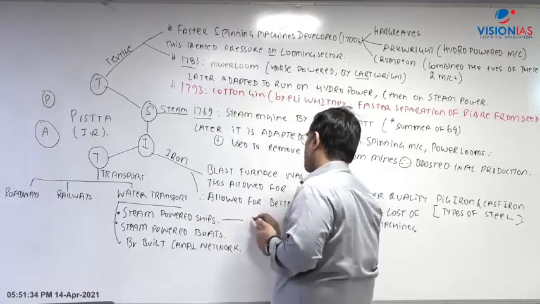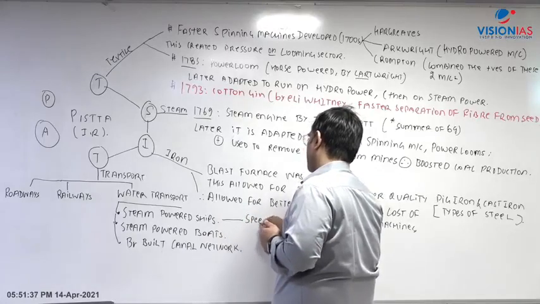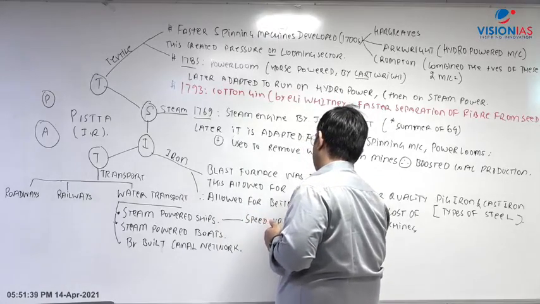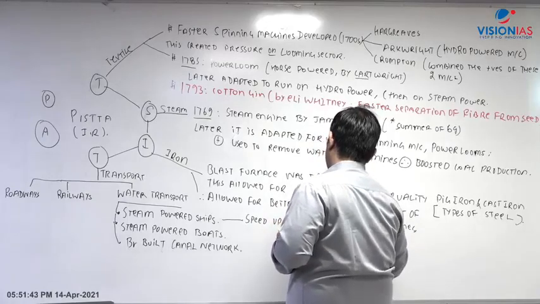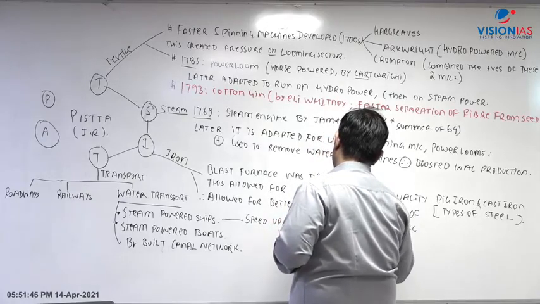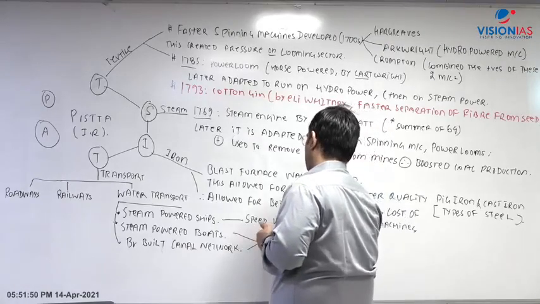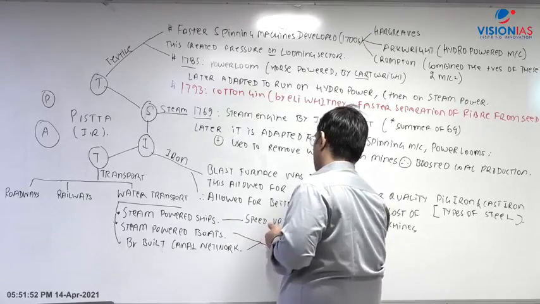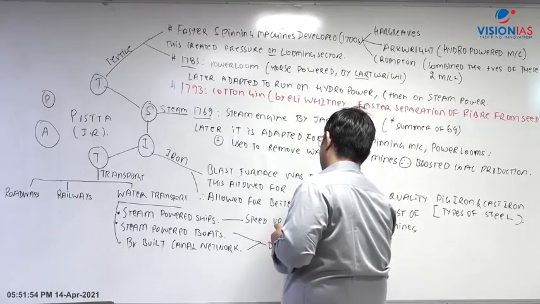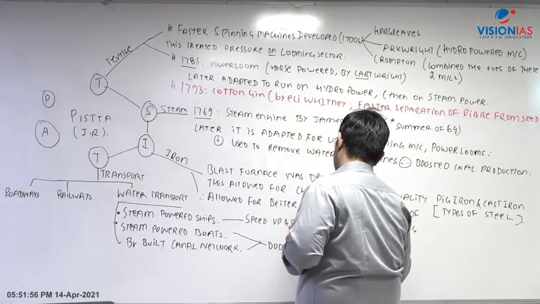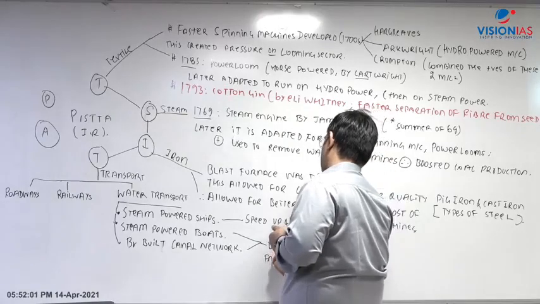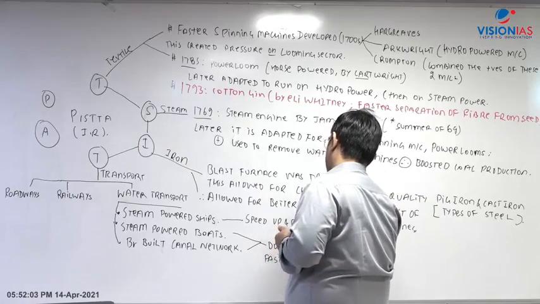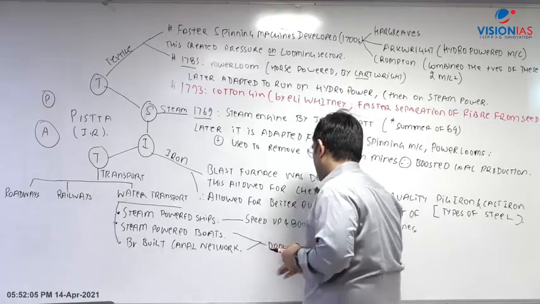So steam powered ships will speed up international trade, and canals will boost domestic trade, right?